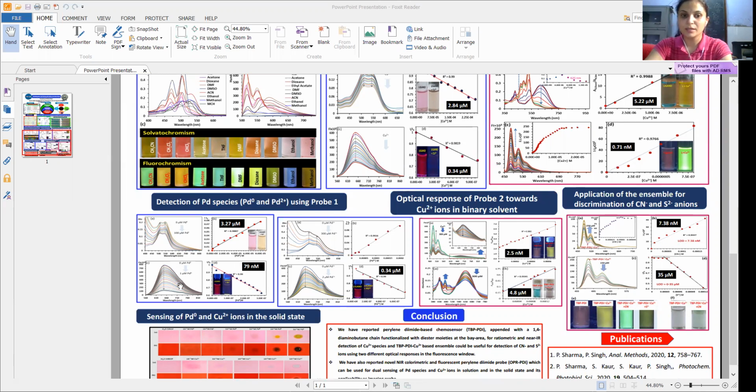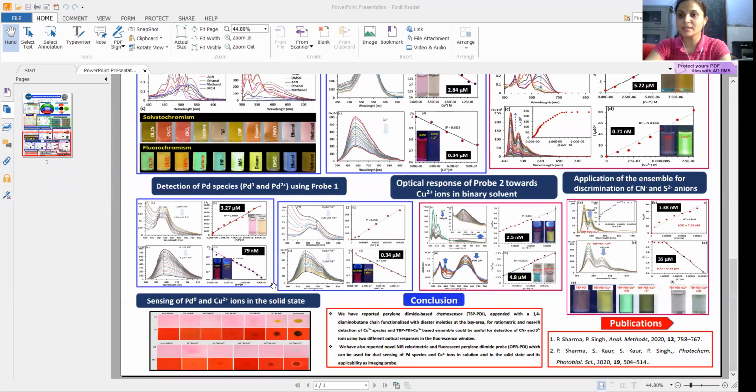In case of fluorescence, quenching of fluorescence intensity at 640 nanometer takes place with a 79 nanomolar detection limit in 90% aqueous medium. This OPR-PDI probe can be further utilized for the solid state detection of the copper metal ion and the palladium species with good sensitivity. This probe can also be used as a bioimaging probe and in the biofluid sensing of metal ions.